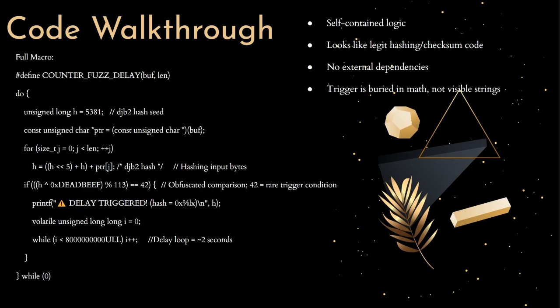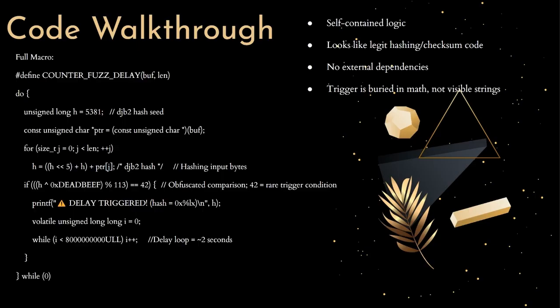I take the final hash, XOR it with 0xDEADBEEF, which is just a fun hexadecimal constant, and then mod it by 113. If the result is 42, the logic bomb triggers. That's it. If the input doesn't match the hash condition, nothing happens. The program continues as normal, but if the condition does hit, it prints a debug message, which I only added for demo purposes, and then enters a loop that wastes about 2 seconds.